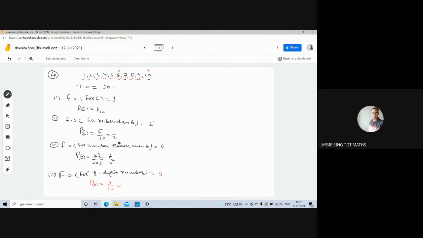Third is for greater than 6, we have 7, 8, 9, 10. Number of favorable outcomes are 4. And total outcomes are 10 already. So it will be 4 by 10 means 2 by 5. Okay. Favorable outcomes for one digit number are, except 10 all are one digit number. It means they are 9. Okay. So probability of the event is 9 by 10.